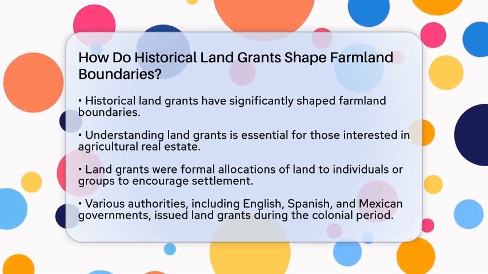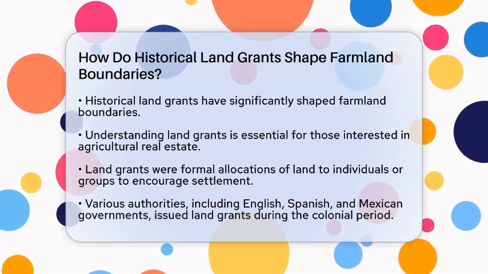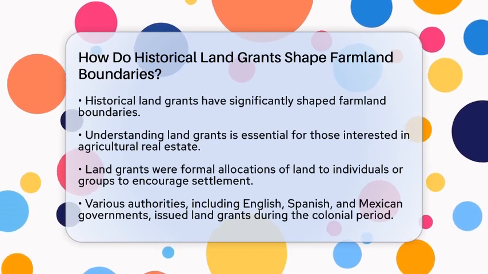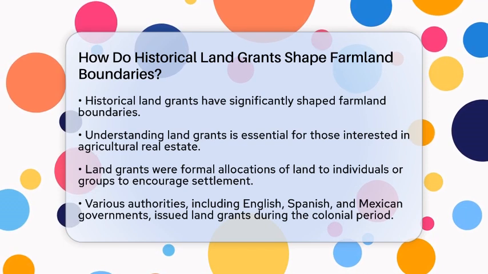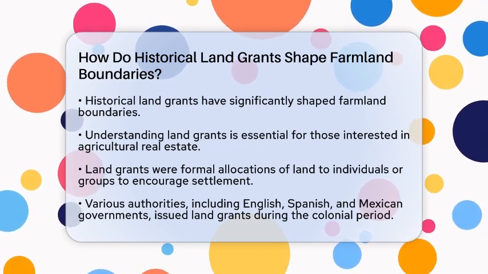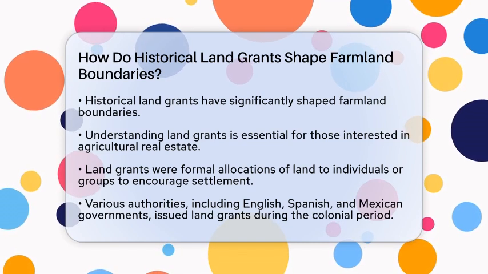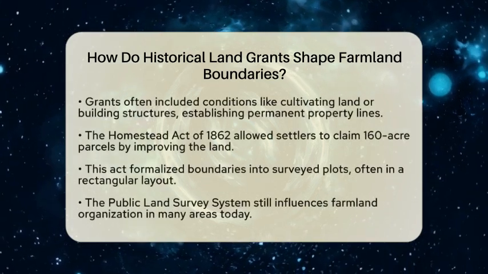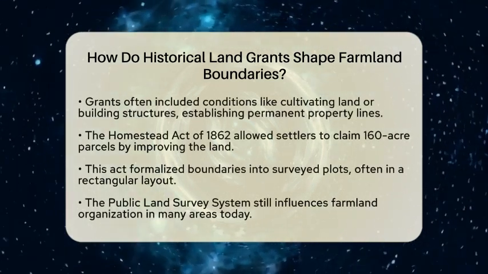or development. In the United States, during the colonial period, various authorities issued these grants. For instance, English, Spanish, and Mexican governments provided land grants to settlers. These grants often came with conditions, such as the requirement to cultivate the land or build structures. This helped establish permanent property lines that we still see today.